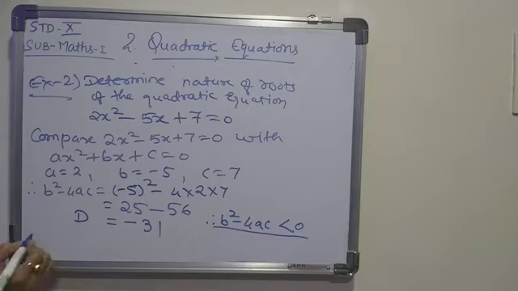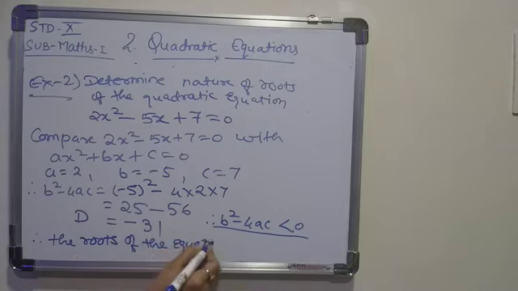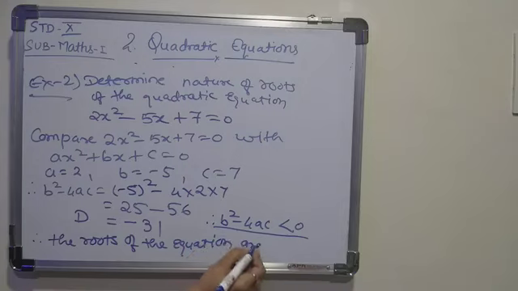So you will write, therefore the roots of the equation are not real. Clear? So roots of the equations are not real. So this is how you are going to solve the sum based on the nature of the root of the quadratic equation. Clear? I hope you all understood this much.